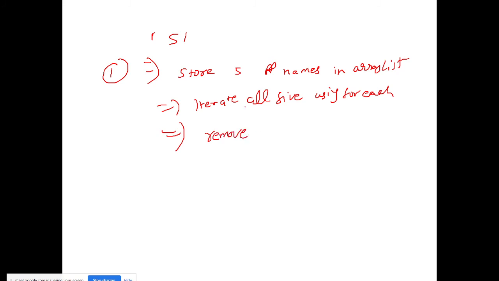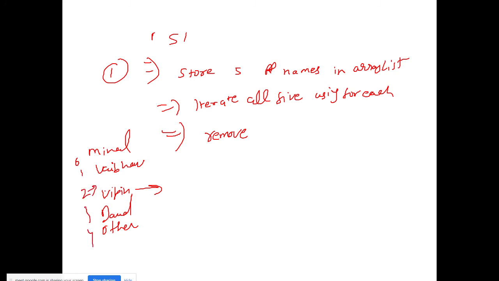Suppose the names are Meenal, Vaibhav, Bipin, Daud, someone is Daud here, and any other person. And I want to remove this Bipin. I will not do it like this, saying Meenal is at index 0, count and remove the second one, because this is hard coding. Tomorrow Bipin may be in the 4th place, then what will happen?